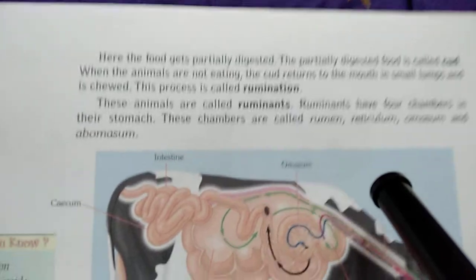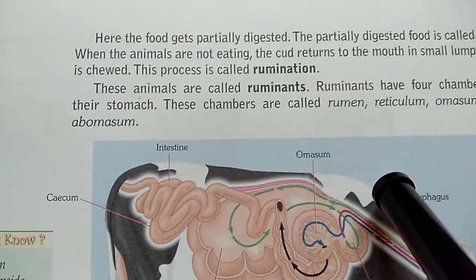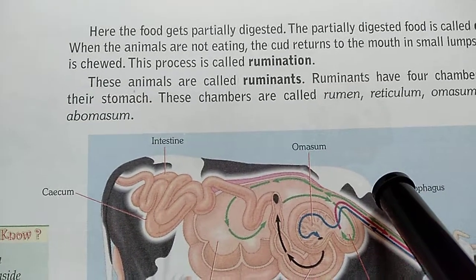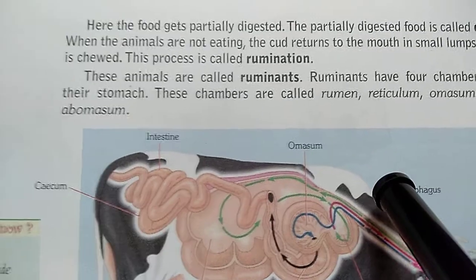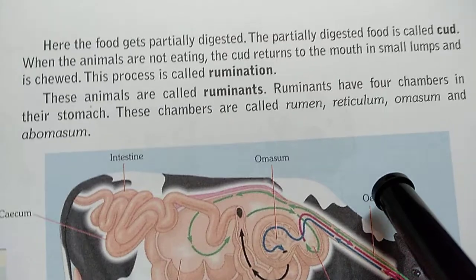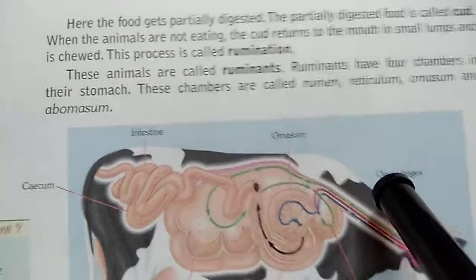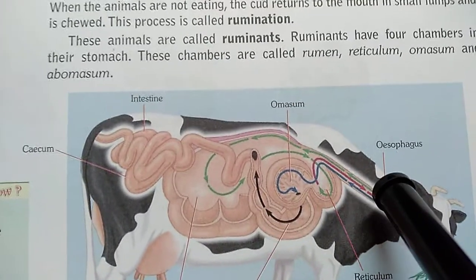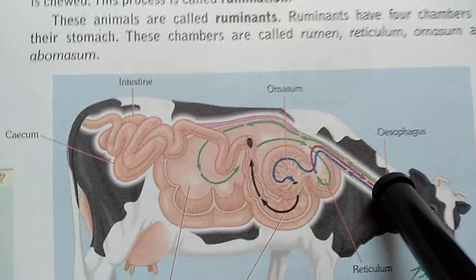When these animals don't eat anything, that cud returns to the mouth in little amounts or in the form of small lumps, and later on they chew it easily. This process is called rumination, and such kind of animals are called ruminants.